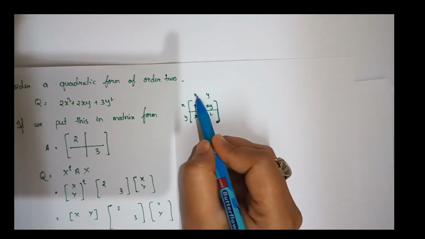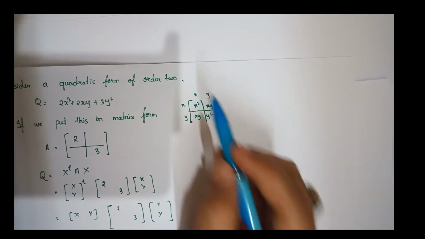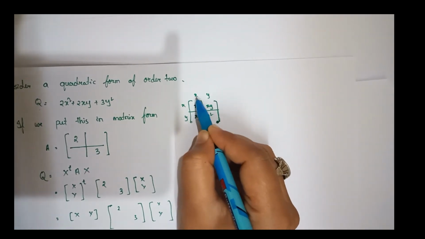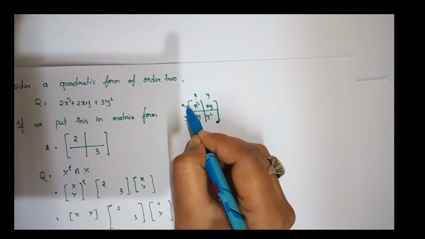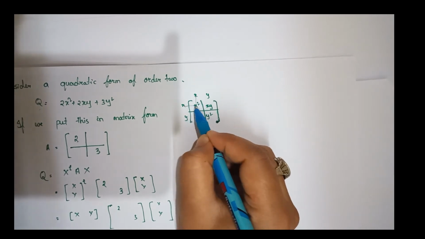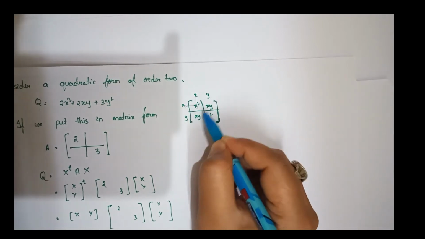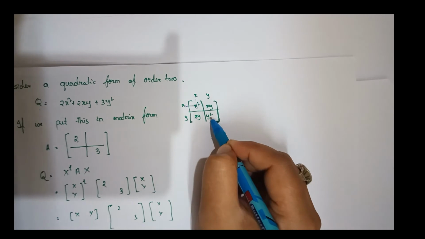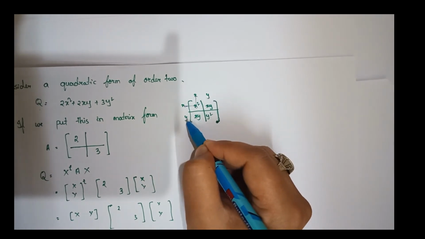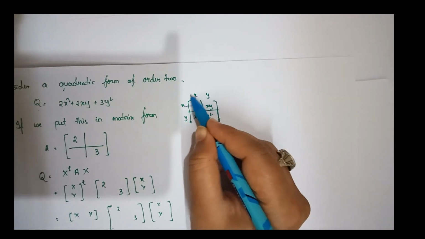Look, I just wrote x, y and x, y, and divided it into 4 parts. What should I write in the first place? This is the combination of the vertical element and the horizontal element. For this place, the vertical element is x and the horizontal is x, so I multiply x and x to get x square. For this place, vertical x and horizontal y, so x multiplied by y is xy. For this, again xy. For this place, y and y is y square. So this is the matrix representation of a quadratic form of order 2.